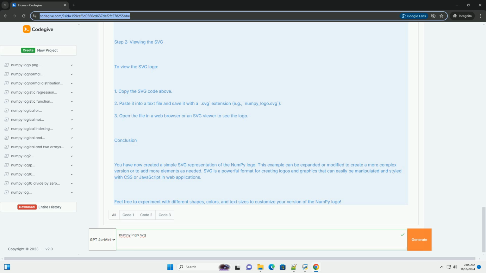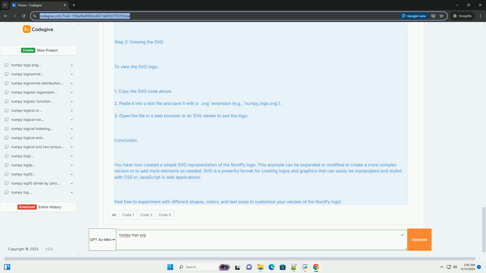Explanation of the code. 1. SVG element. The SVG tag defines the SVG container. The viewBox attribute defines the coordinate system, and width and height specify the size of the SVG. 2. Background rectangle. The rect element creates a rectangle that fills the entire SVG area, serving as the background. 3.